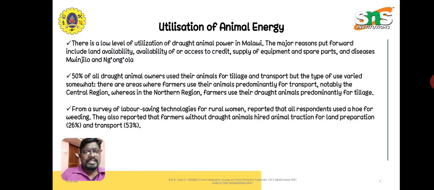Similarly, availability of access to credit. The governments, either the state government or central government, are giving lots and lots of plans for giving credit to the farmers. So the availability of access to credit is an important issue. Similarly, supply of equipment and other spare parts.